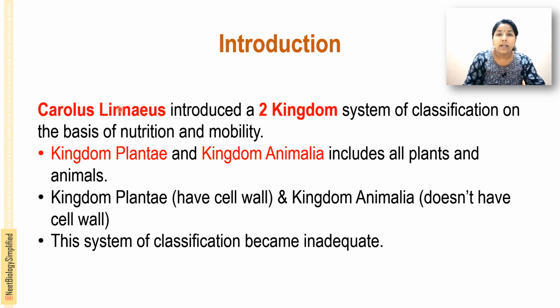He actually did the two kingdom classification. In this classification, he mainly classified based on nutrition and mobility. He classified the living organisms into kingdom Plantae and kingdom Animalia. Kingdom Plantae includes all the plants, and kingdom Animalia includes the animals. Kingdom Plantae has cell walls, and kingdom Animalia does not have cell walls. But this system also became inadequate.